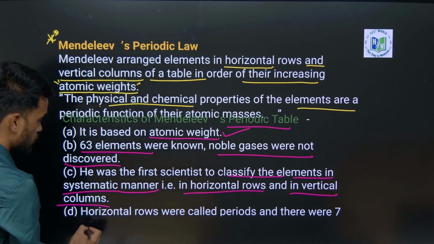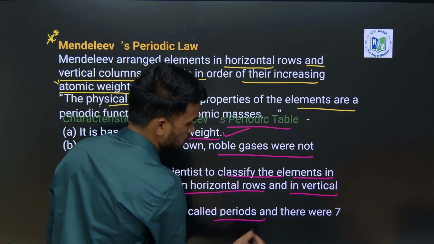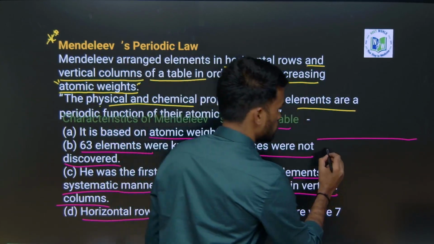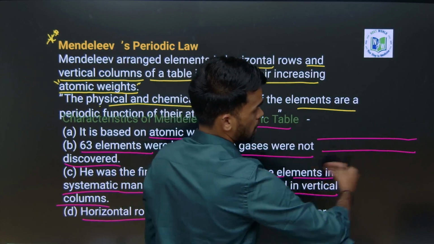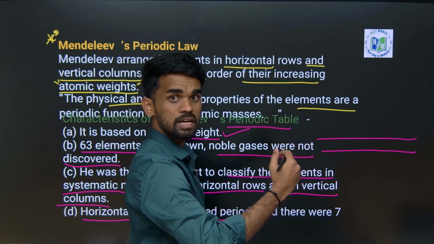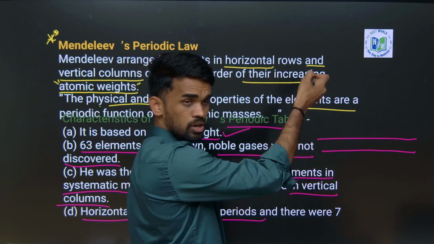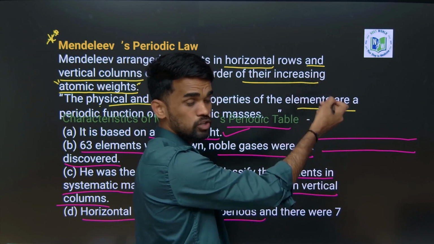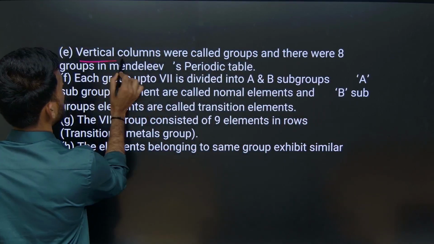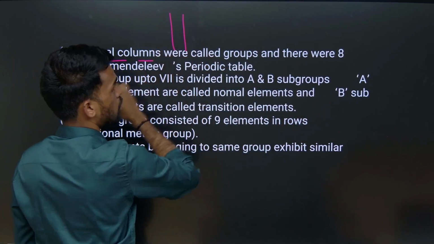Now, horizontal rows were called periods. In the periodic table, we are calling them the same even now. Those elements which are in these horizontal rows are considered periods. There are 7 periods, and 18 groups, we are saying now. The vertical columns, how many are there?